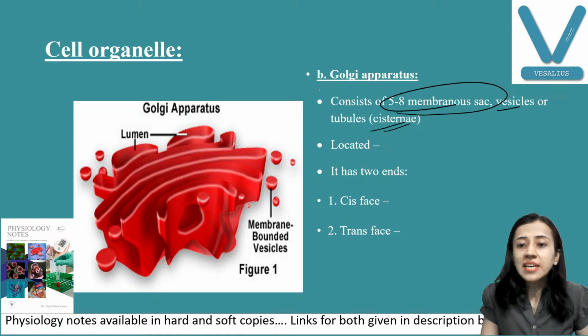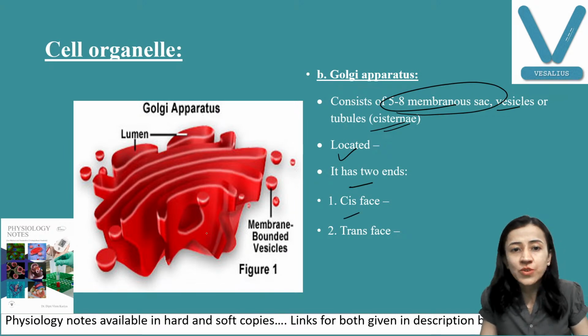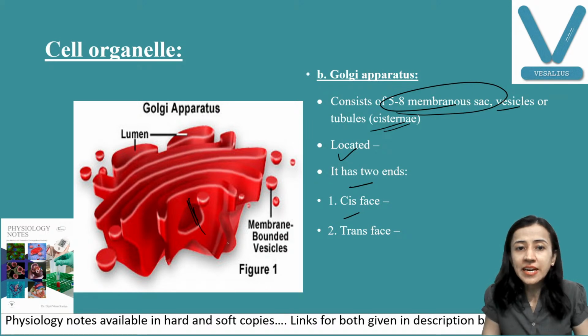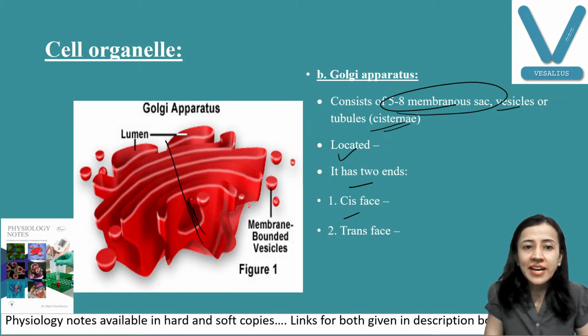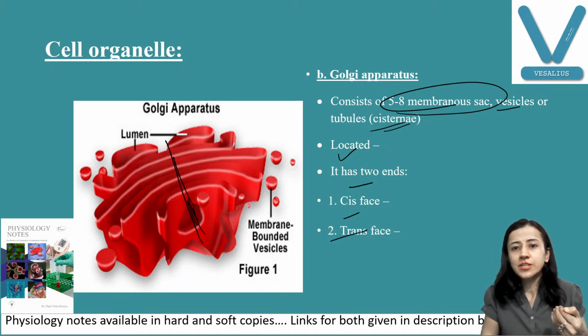Now, this Golgi apparatus is located, as we have discussed, near the endoplasmic reticulum. It has two ends. One is cis face. You can see this is cis face, near the endoplasmic reticulum, and that is important for entry. Substances enter there, and the trans face is through which substances exit out.